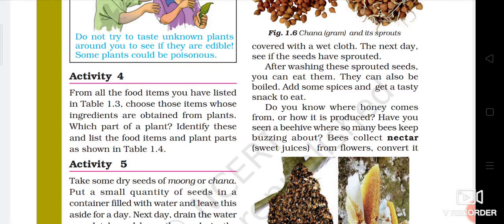If you consider the carrot, which part is it? It's a root. If you consider turnip, which part is it? It is a root. If you consider cauliflower, it is a flower. If you consider all kinds of fruits, whether it's mango, banana, pineapple, apple, they all are fruits. If you consider the sugar cane, it is a stem. We are eating sugar cane, so it is a stem. So various parts of the plant we are eating.